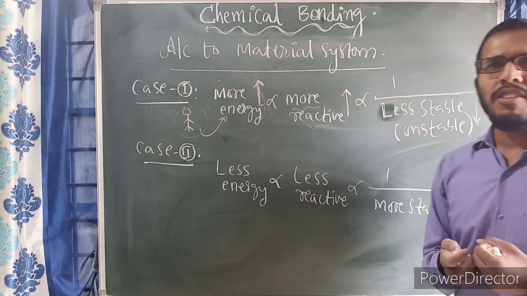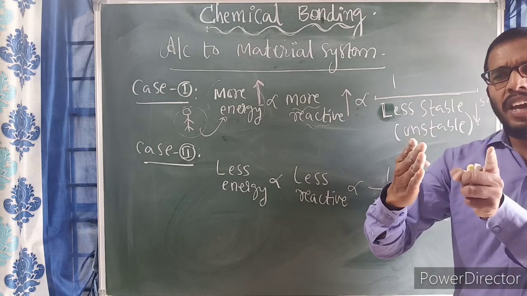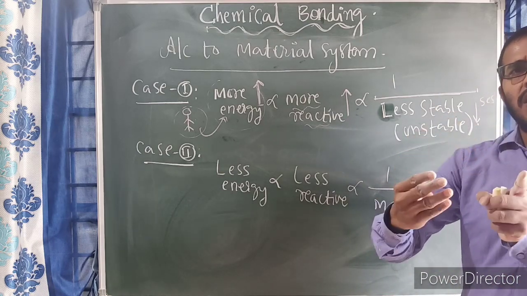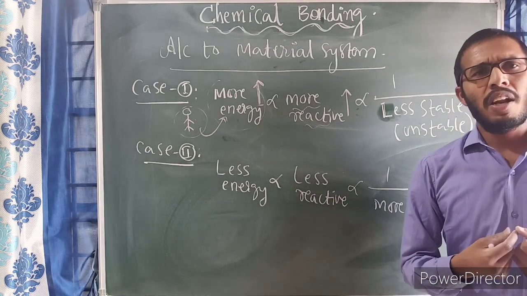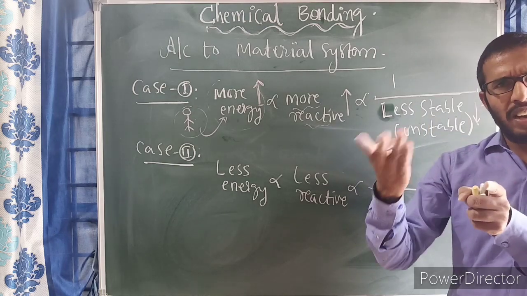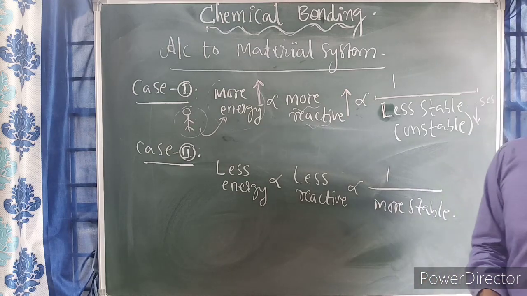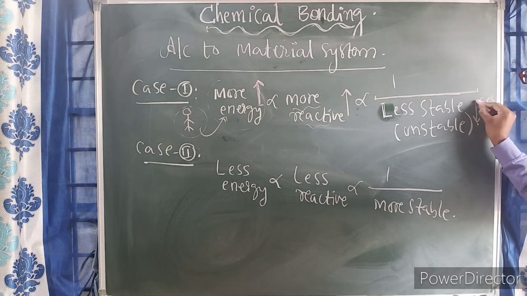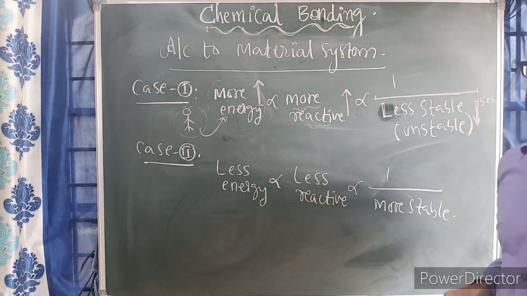What is meant by stable state? Stable state refers to the state where the person or anything does not move. Does not move, like a rock, or a constructed building. Does it move anywhere? It doesn't move anywhere. Such a state is known as stable state. This is the phenomenon, and we can observe it in the case of materials also.